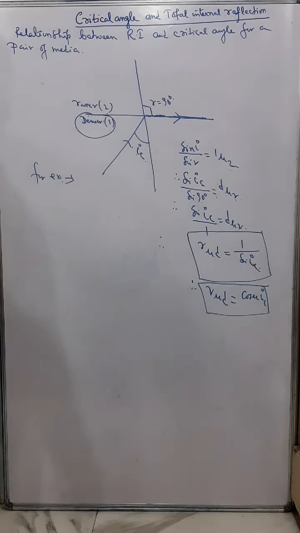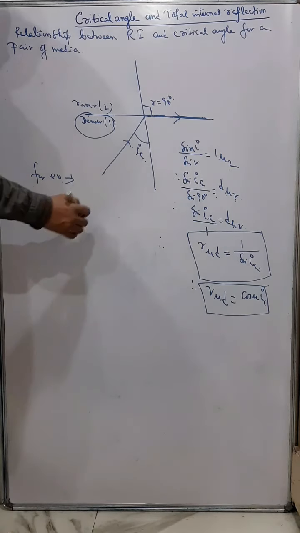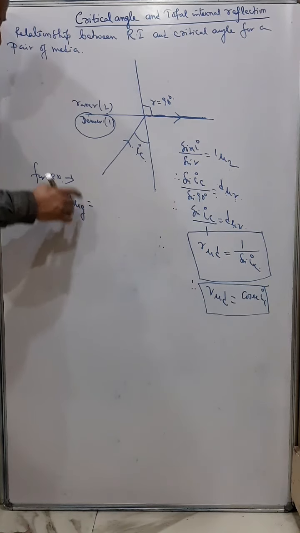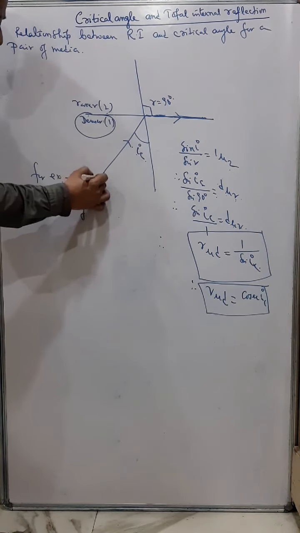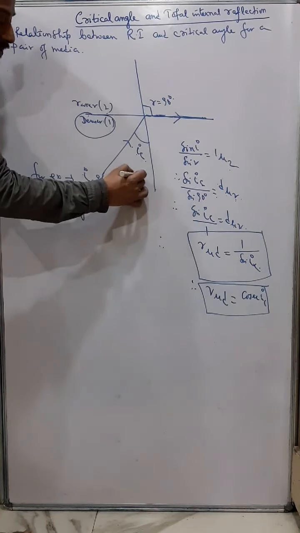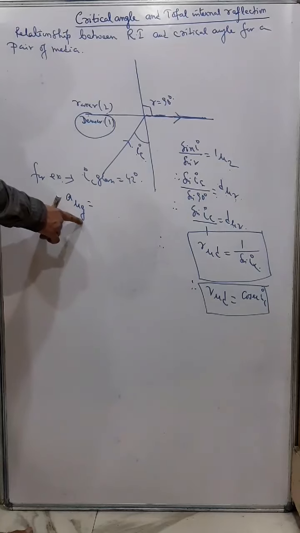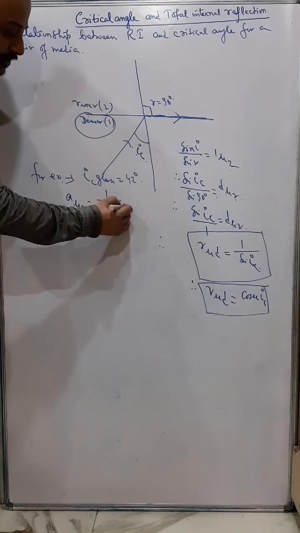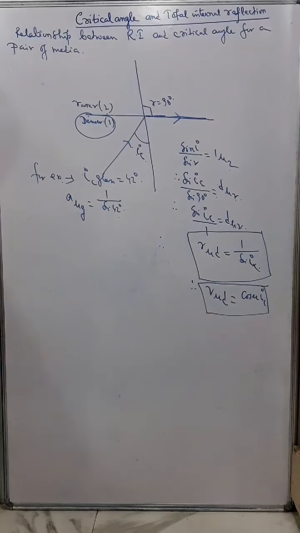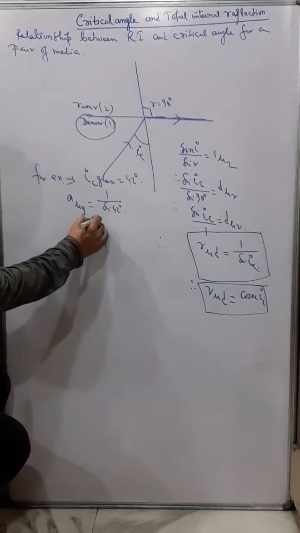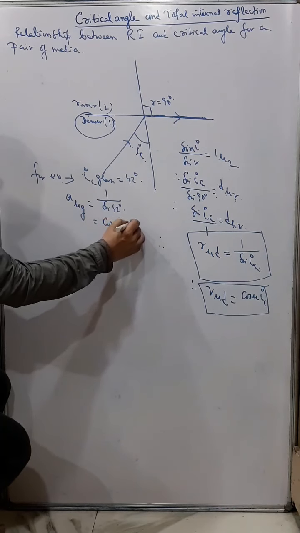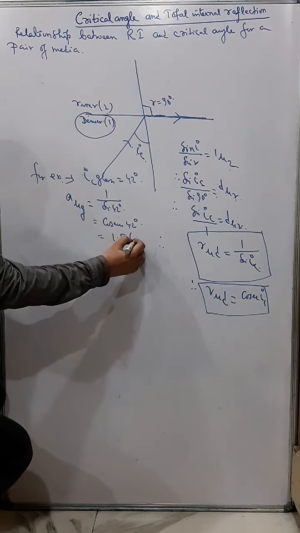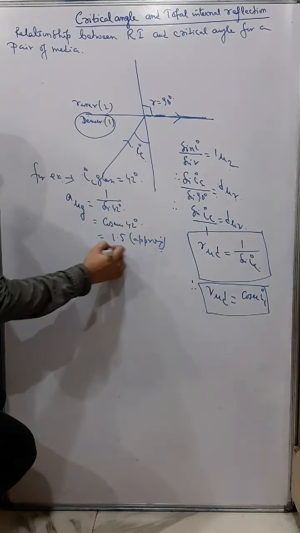Now for example, let us take the example of glass and air. That means I can say Aμg, the refractive index. Now the critical angle for glass, again you know, is 42 degree. Then I can say that Aμg is 1 by sine 42 degree, or we can say cosec 42 degree, and if I calculate the value, I will get approximately 1.5.